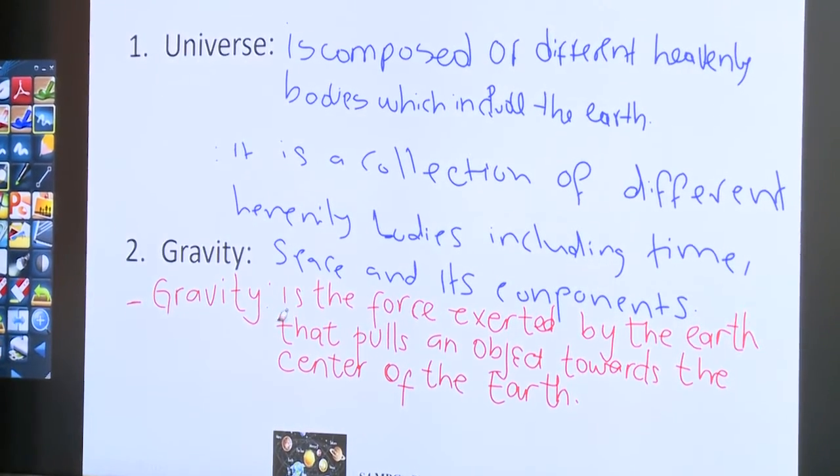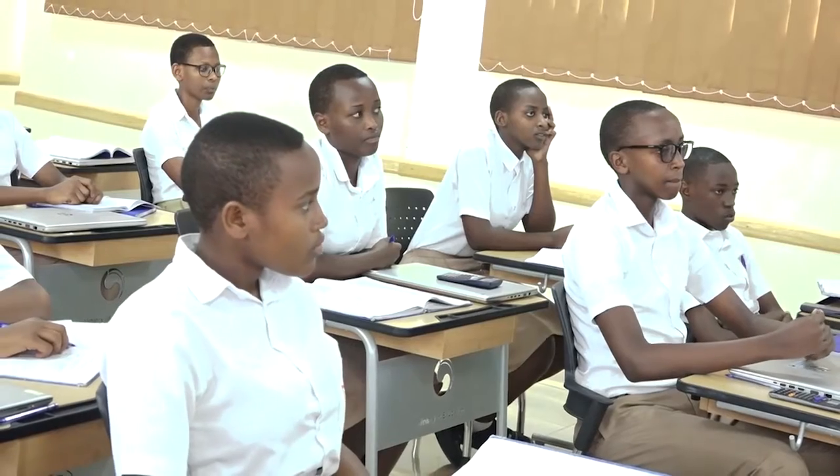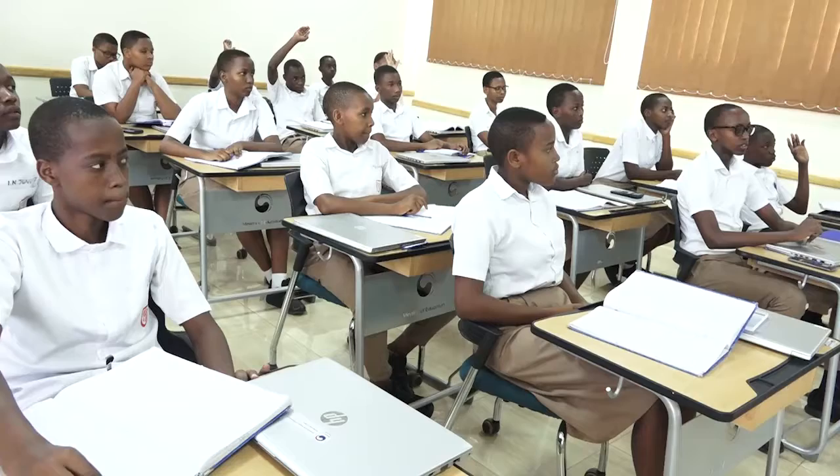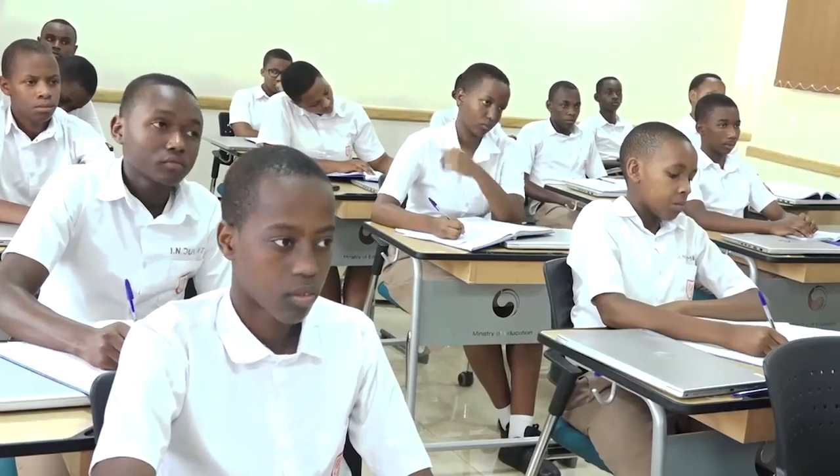Yeah, I think that he's thinking about the Earth. Do you understand? But please remember, the first definition of universe is made up of different planets. If she talked only about the Earth, the other planets can also exert this kind of force. Does anyone have another definition for gravity? I understand gravity as the force of attraction between any two massive bodies. Come and write it now.